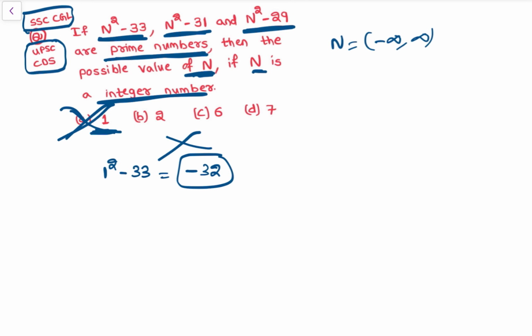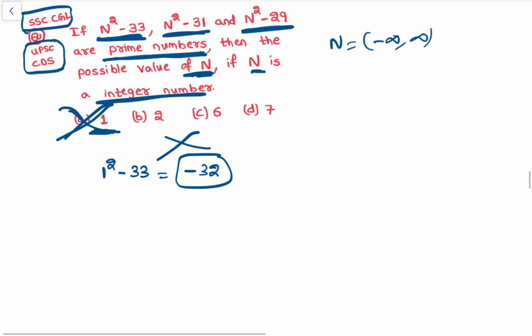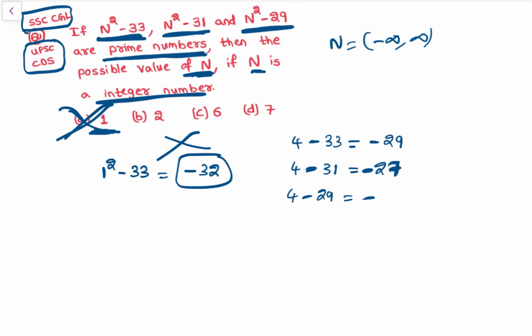Then n is equal to 2, so n square minus 33, so that is 2 square is 4, 4 minus 33, that is minus 29. So 29 तो वो प्राइम नंबर है, ठीक है, हो सकता है. Then n square that is 4 minus 31, so that is minus 27, ठीक है. Then n square is 4 minus 29, so that is minus 25. अब देखो भाई 25 है, ये प्राइम नंबर नहीं है, ठीक है, so n cannot be 2.